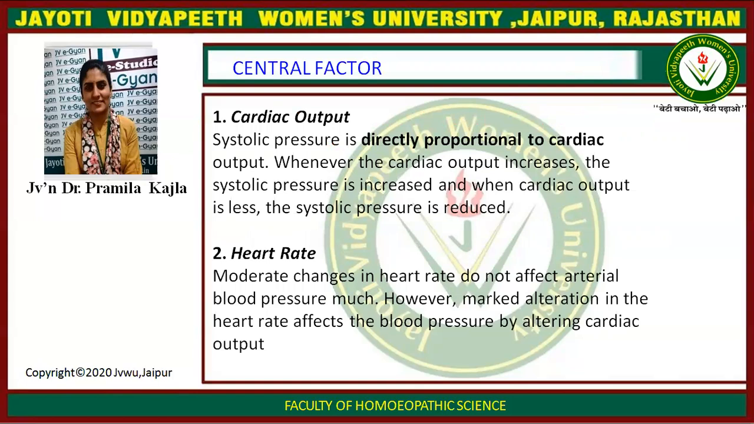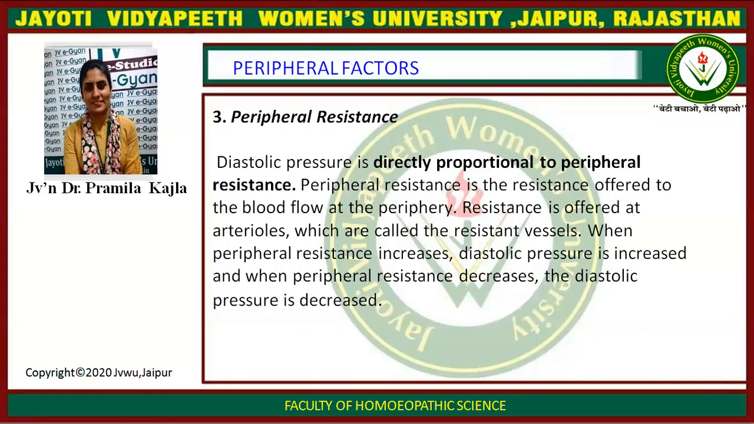Now we see in detail these central factors. Cardiac output: systolic pressure is directly proportional to cardiac output. Whenever the cardiac output increases, the systolic pressure increases, and when cardiac output is less, systolic pressure becomes less. Heart rate: moderate change in heart rate does not affect arterial blood pressure much. However, marked alteration in the heart rate affects the blood pressure by altering cardiac output.